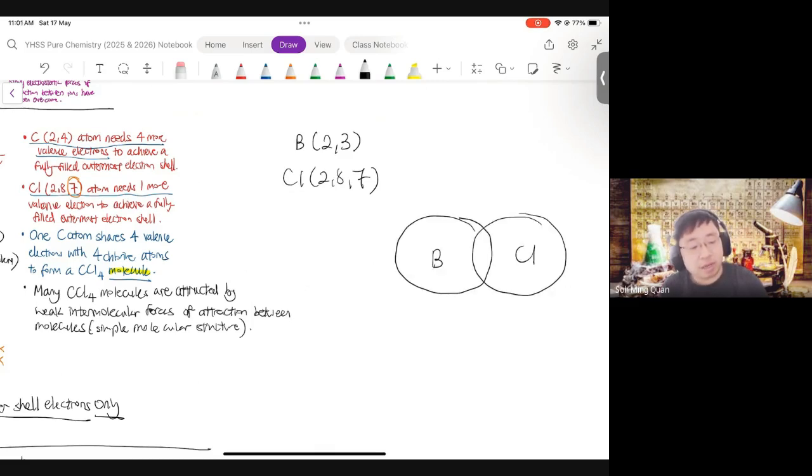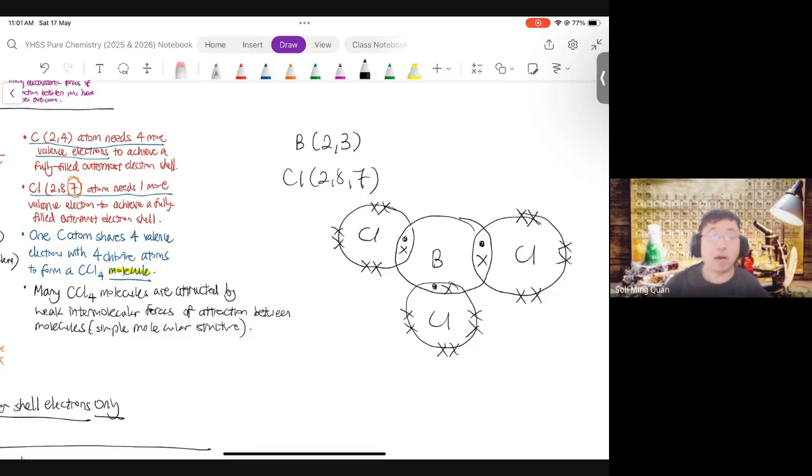That means boron has 3 electrons, so it will share all 3, right? But even after sharing all 3, is boron truly stable? Has it achieved the fully filled outermost electron shell? I'm sure you'll agree with me, it hasn't achieved that fully filled outermost shell.